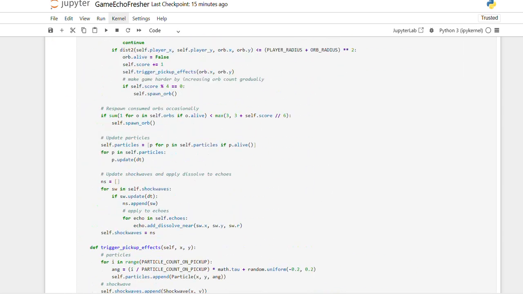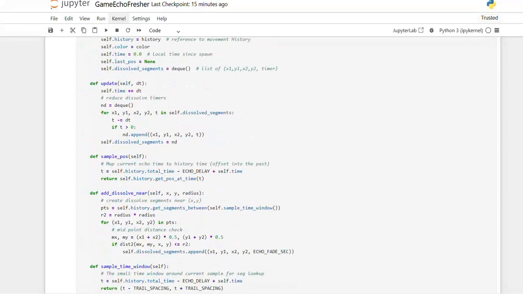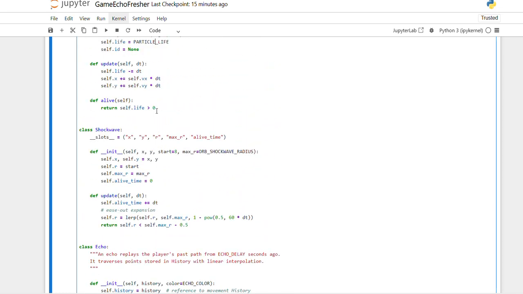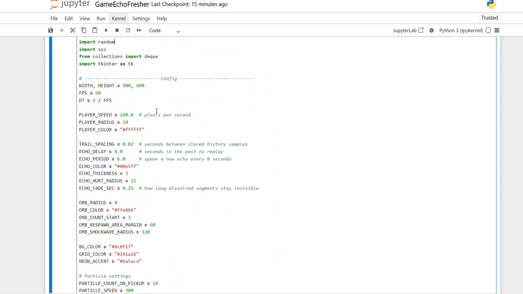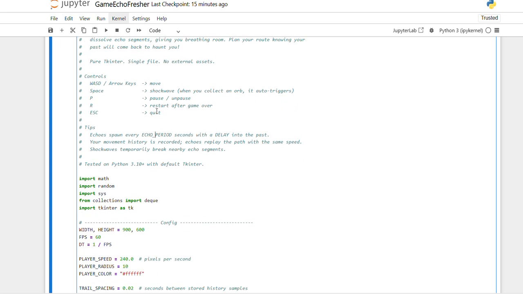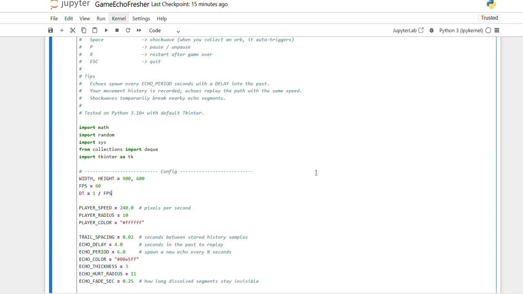I hope I can explain the code as well. If I made some mistake, I am new to this, so please ignore that. And this is a game of code. Echo Crash game. So now I will again play the game on the corner.